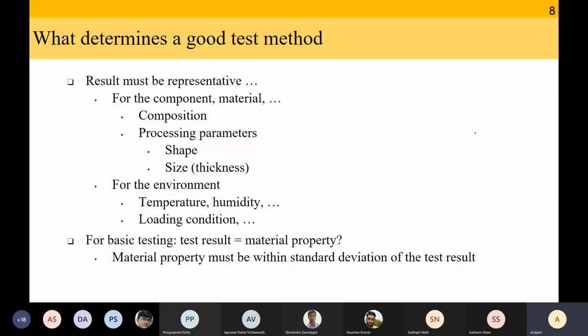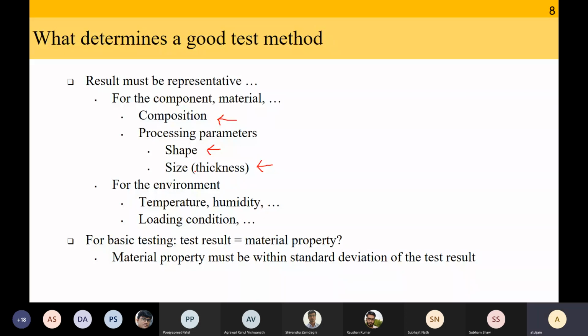Similarly, we should not pick a test method while testing a material which is not standard or which is not representative. For example, in this context, if I say that the tensile strength of carbon fiber composite is 100 megapascal, then it is 100 megapascal. I have to specify what composition it was, what is the shape, what is the size, thickness, etc. And then the assumption is that in any part of the world, if somebody makes a carbon fiber composite with the same composition, same shape, same size, he should get the same number as I have got.